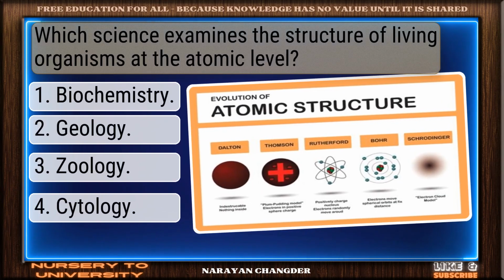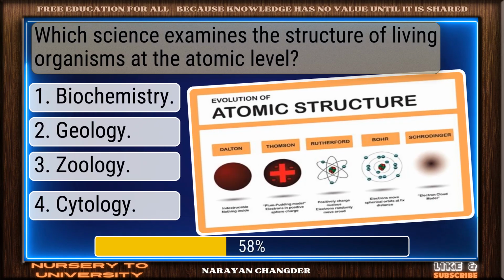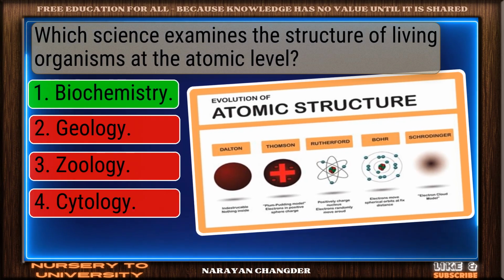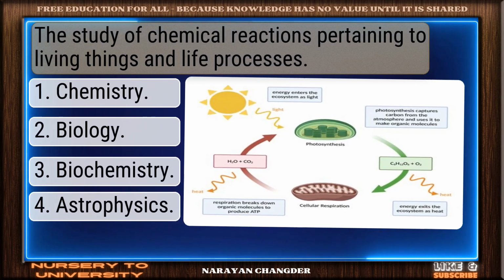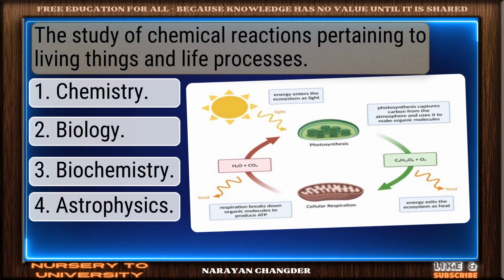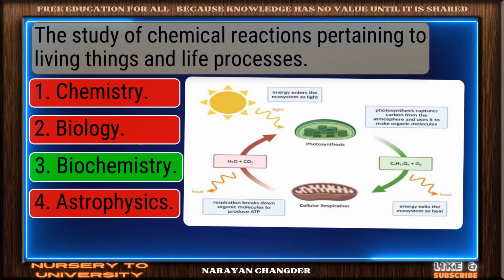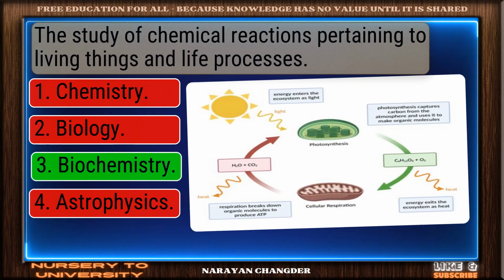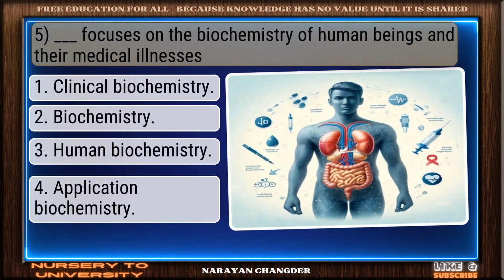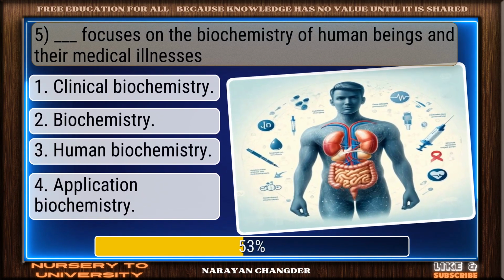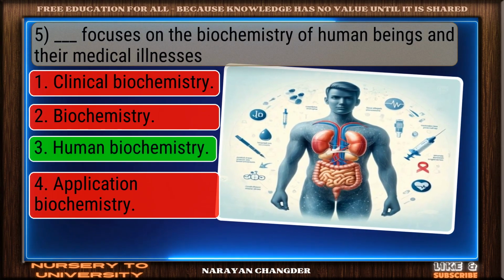Which science examines the structure of living organisms at the atomic level? Good job. Biochemistry works well here. The study of chemical reactions pertaining to living things and life processes. Good thinking. Biochemistry is the right answer. DASH focuses on the biochemistry of human beings and their medical illnesses. Sharp thinking. Human biochemistry is the right choice.